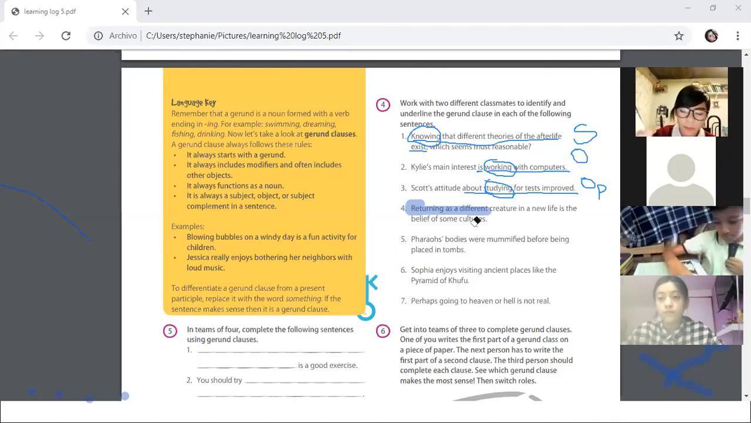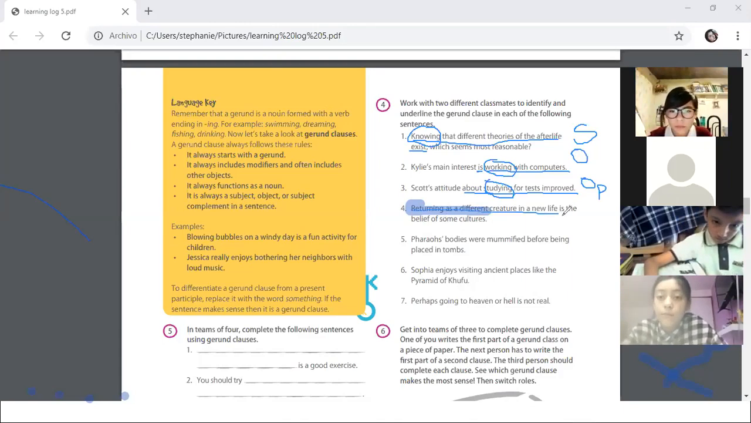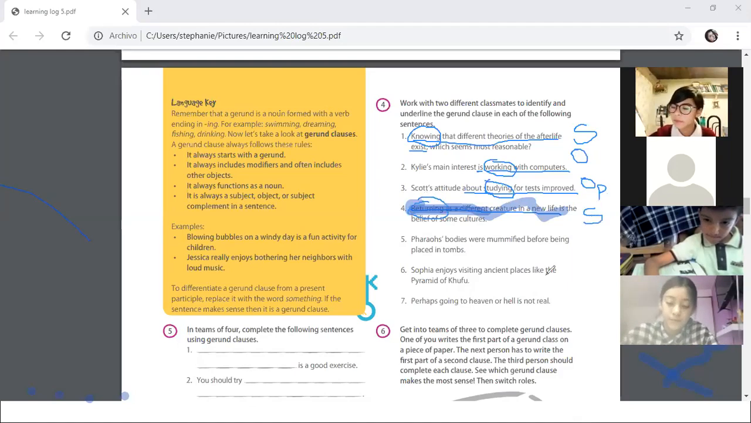Returning as a different creature in a new life is a belief, okay? In this case the gerund clause is up to "new life." Where is the gerund in this case? Returning. And it functions as a what? Subject. Super good as a subject.